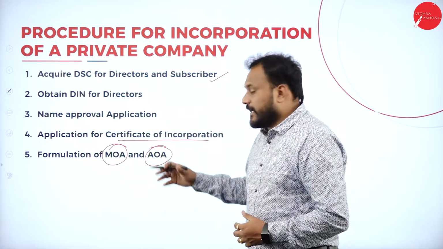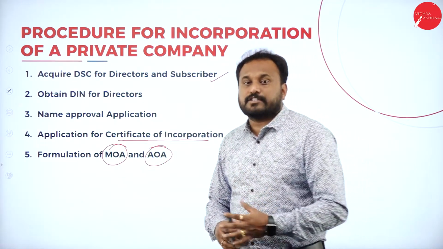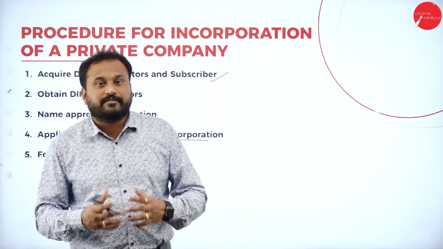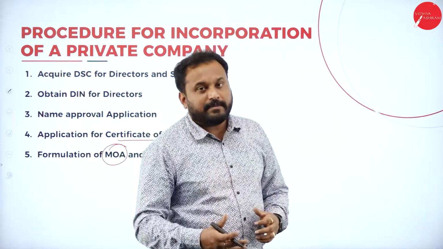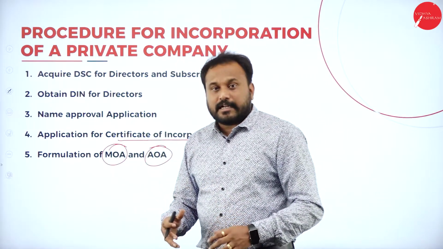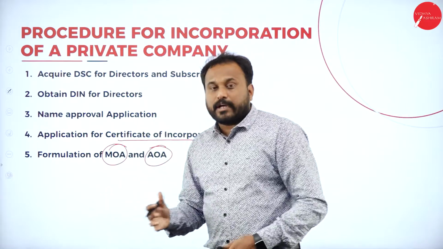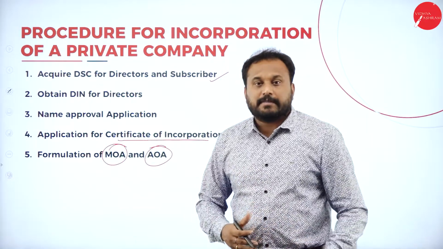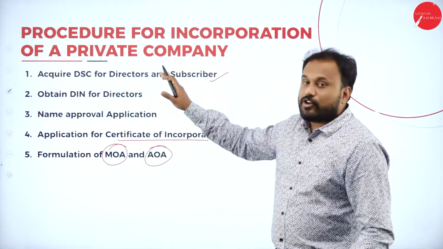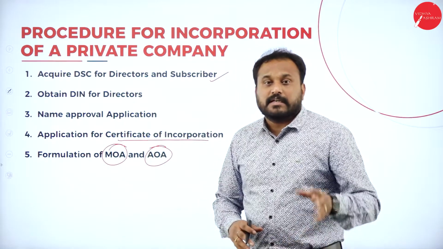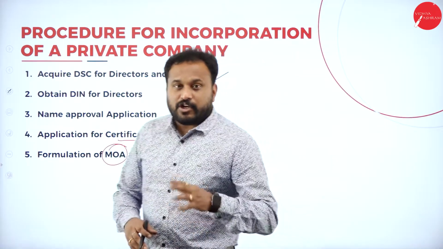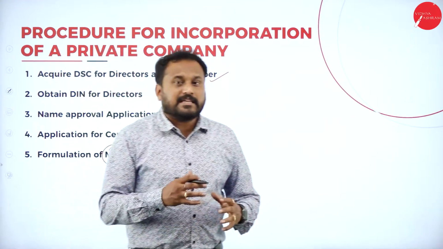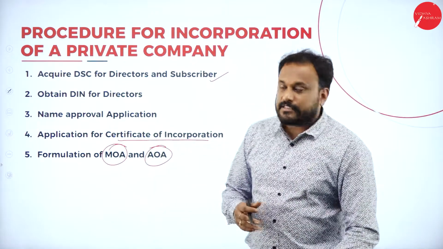Then the second one is the AOA, that is article of association, where we understand what exactly the rules and regulations of internal management are prescribed and how exactly they are going to run the company. When we compare private company and public company, please understand this is all about incorporation of a private company. That means just one certificate of incorporation, if you get it, you can start a private company. So it's very easy compared to the public company. Let's check one by one.